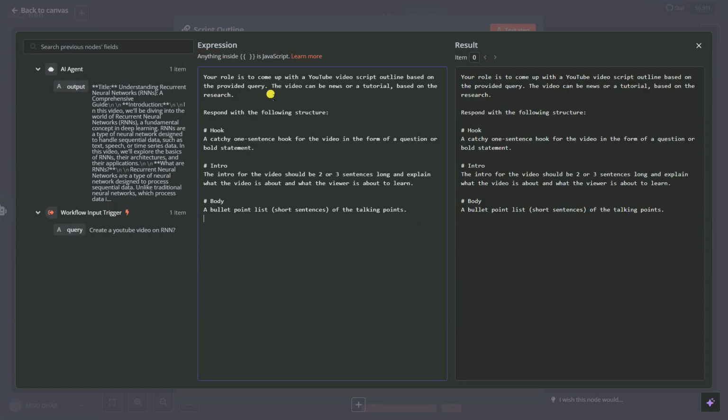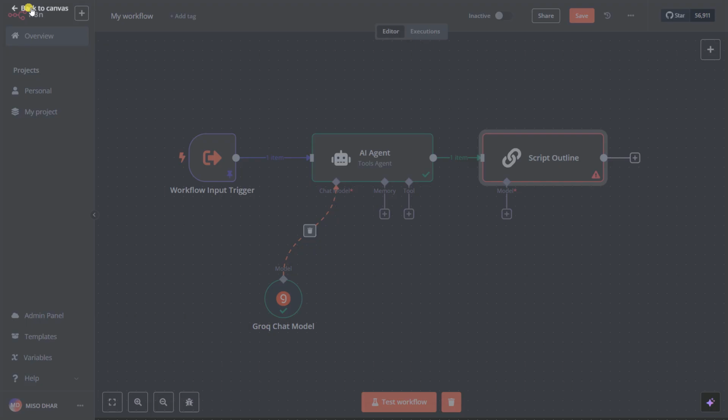Your role is to come up with a YouTube video script outline based on the provided query. The video can be news or tutorial based on the research. So you can see it has a hook, it has one intro, and also it has one body that we use when creating YouTube videos. I'm a YouTuber as well, and it also creates some kind of script, but I don't actually create any script. I just speak all that is coming inside my mind. So back to canvas, but before that, close it out and go back to canvas.